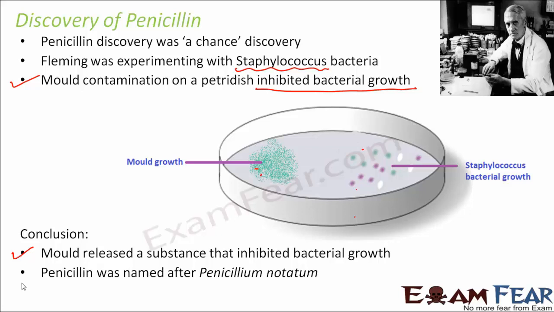So, penicillin was named after this mold, Penicillium notatum. This mold was Penicillium notatum, and after that the antibiotic was named penicillin. Here, if you see, the antibiotic was prepared from this mold, which is a microorganism, a microbe, and this microbe is going to kill another microbe which can be harmful. That is what an antibiotic does. So this is how the first antibiotic, penicillin, was discovered, and you see how this discovery happened just by chance.